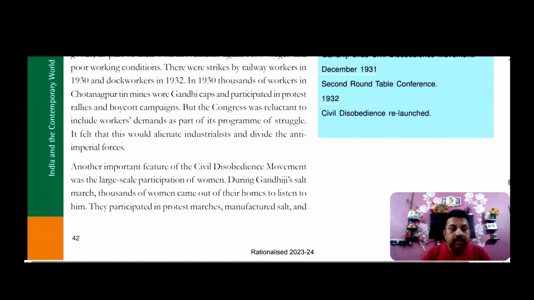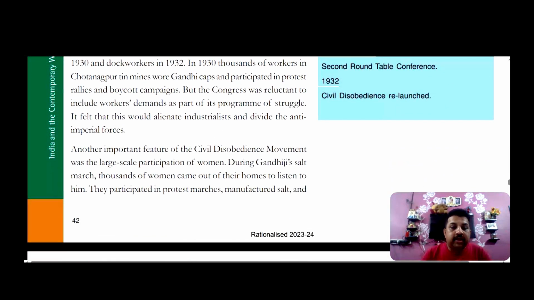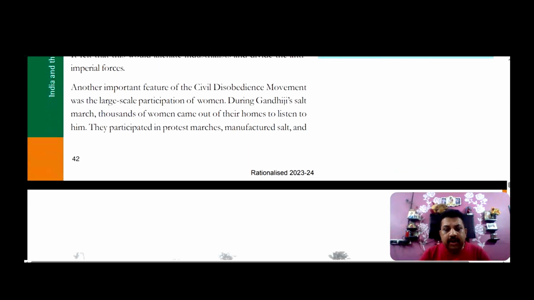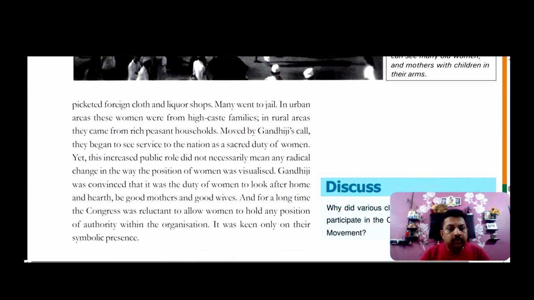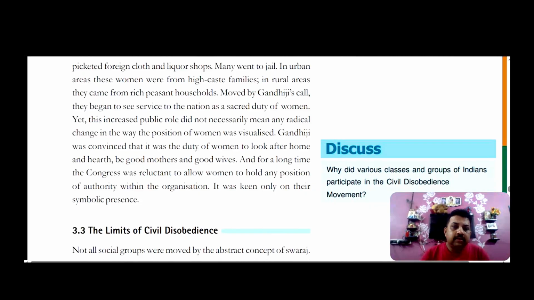Another important feature of the civil disobedience movement was the large-scale participation of women. Very important. During the Salt March, many women participated, like Sarojini Naidu. In this campaign they picketed foreign liquor shops and burned foreign clothes in bonfires, moved by Gandhiji's call.